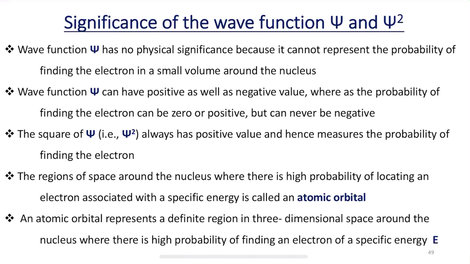We also understood that the Schrodinger equation can have a number of solutions or wave functions, but not all solutions are acceptable. There are some conditions that have to be satisfied or followed, then only we can accept the wave function, otherwise it is not acceptable. And what are those 3 conditions? That we discussed in my previous class.